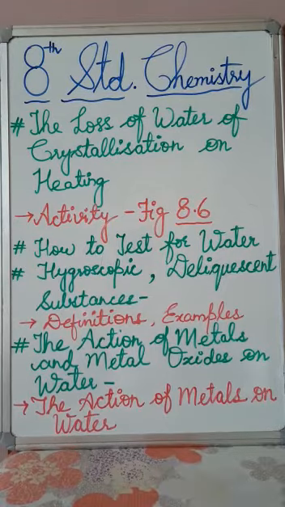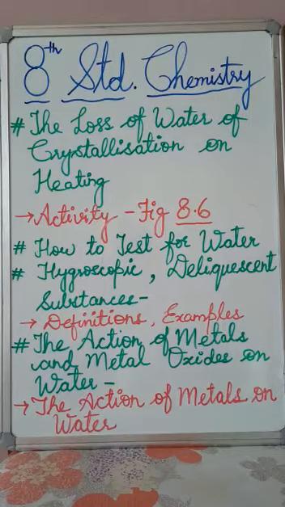So there is an activity written and shown also in figure 8.9 and it says that magnesium continues to burn in steam. Please underline this. Now it says boil some water in a conical flask to replace the air inside with water vapor. Continue boiling and introduce a burning piece of magnesium ribbon into the mouth of the conical flask. Now there are two observations. The ribbon continues to burn in steam or water vapor, though the nature of the flame changes.